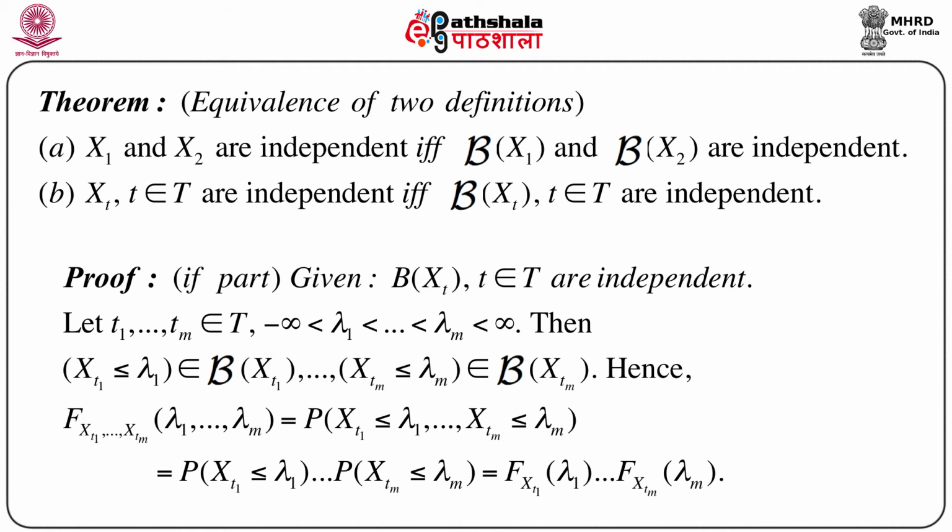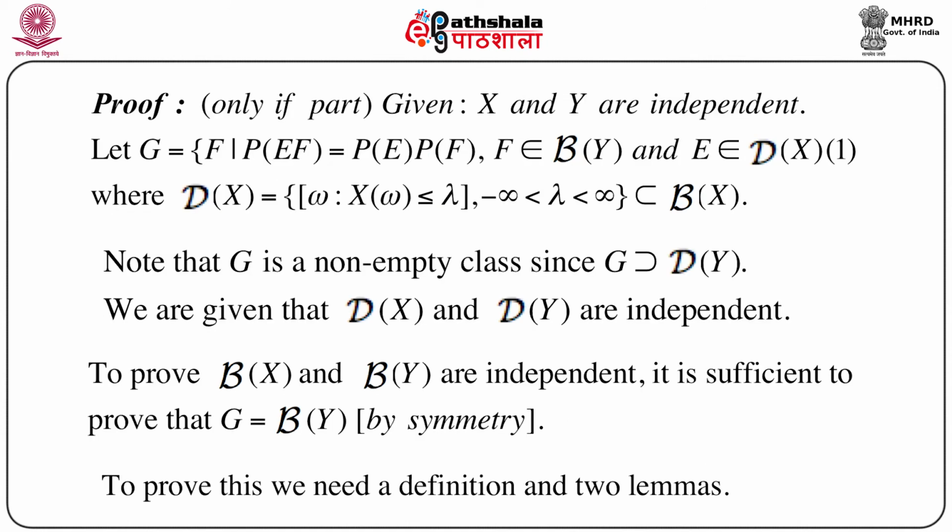So given that script B of X1, script B of X2 and so on are independent, we have proved that Xt1, Xt2, ..., Xtm are also independent. Now remember, m is finite, so any finite collection of random variables is independent. Now we have to prove the only if part.